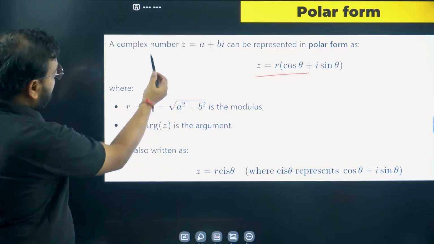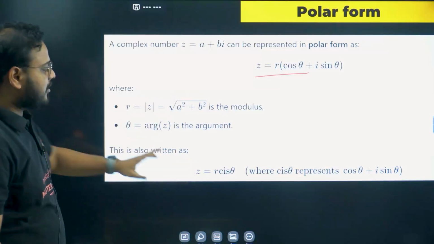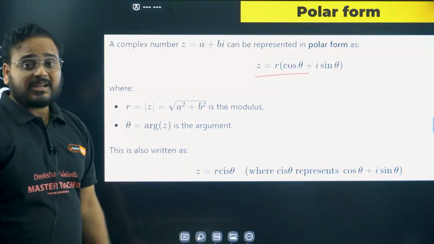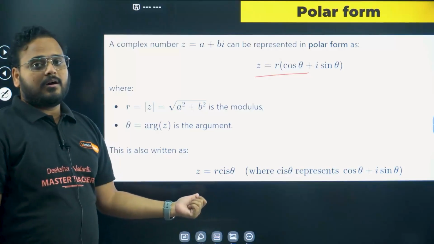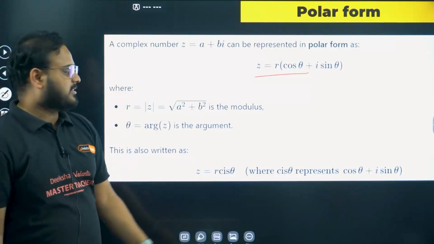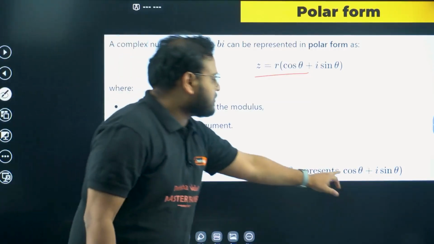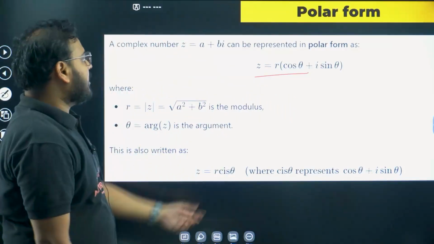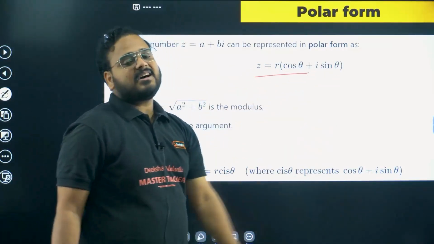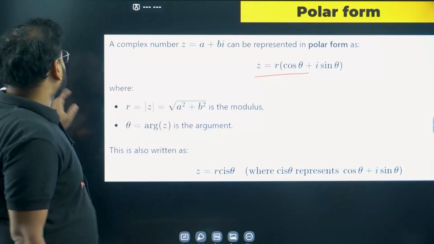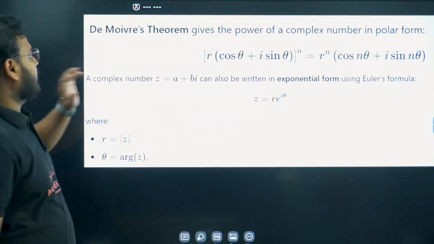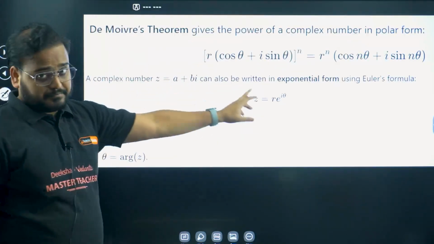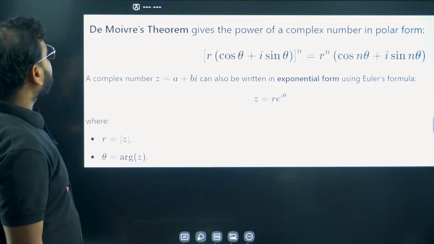Again here, the polar form is given right here. Take the screenshot. Z equals r cis theta, which means cos is the real part and sin is the imaginary part. So cis theta is cos theta plus i sin theta. Check here, cos is the real part, i sin theta is the imaginary part. r cos is the real, r sin is the imaginary. The conversion is also given over here. You can use that to get the conversions properly. De Moivre's theorem: if it is there in your syllabus, please use it.